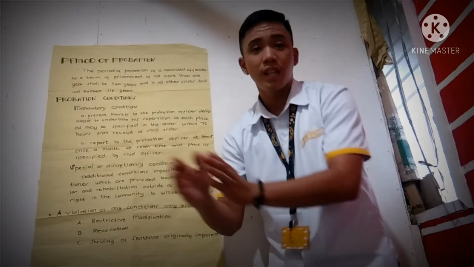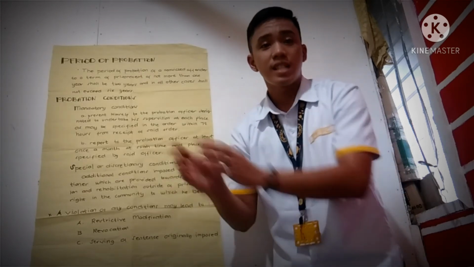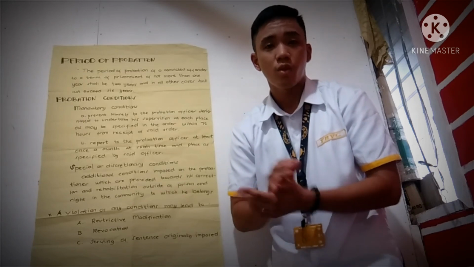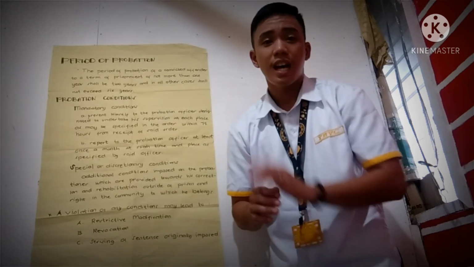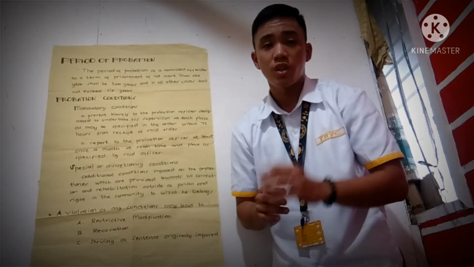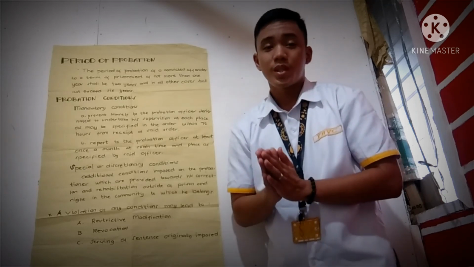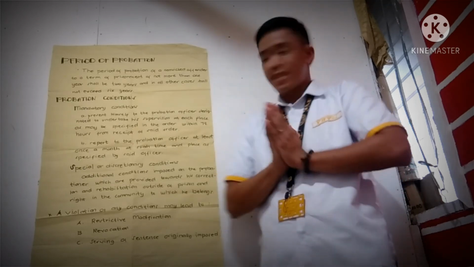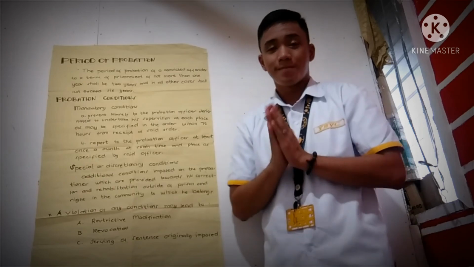So you will be serving the 3 years inside the jail, the cancellation of probation because someone has violated it. So thank you.